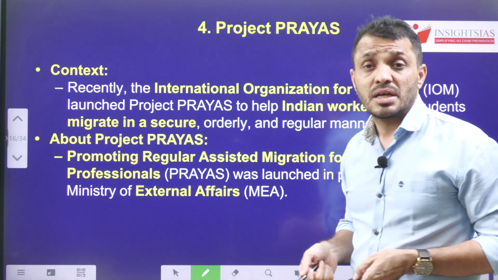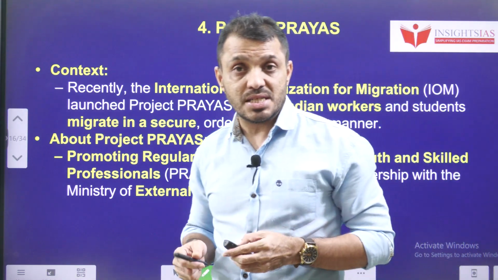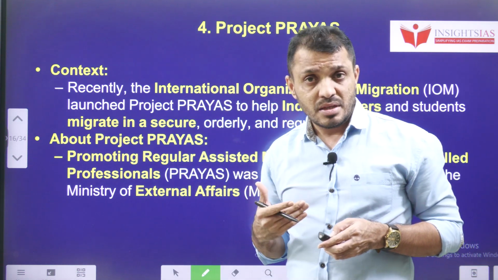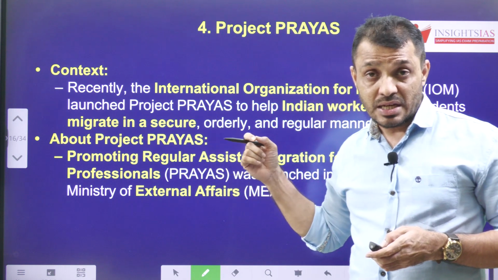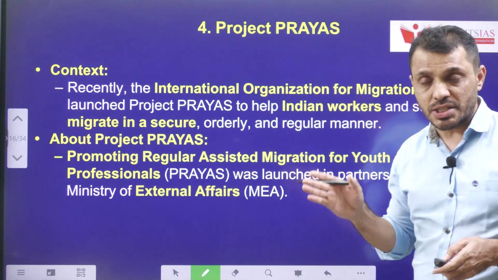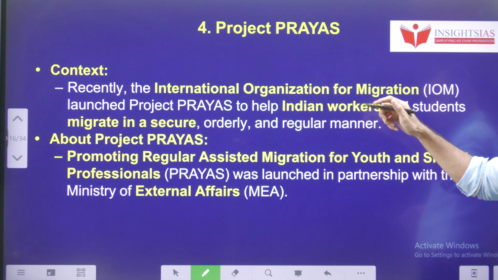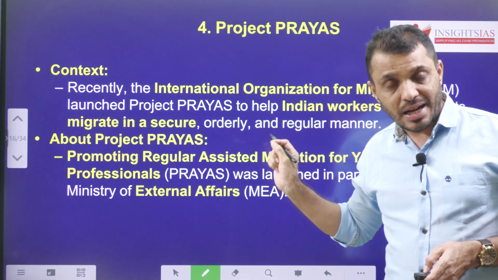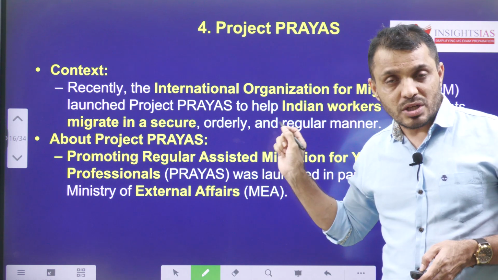Of course, sometimes Indian youth as well as skilled professionals are unable to find good job opportunities abroad. For them, this program was started with the launch of an international organization, the International Organization for Migration. The International Organization for Migration, along with the Government of India, floated this program.